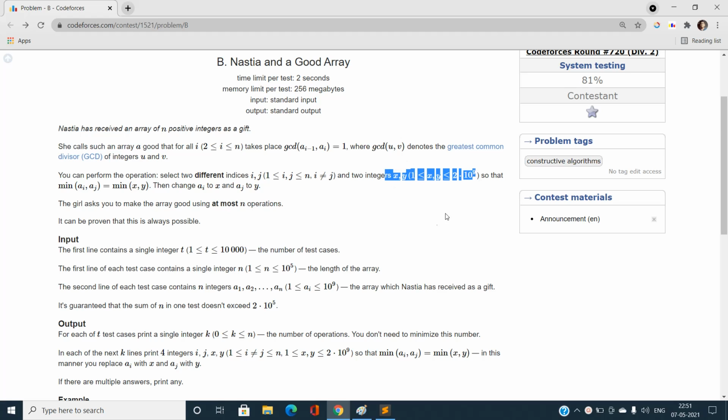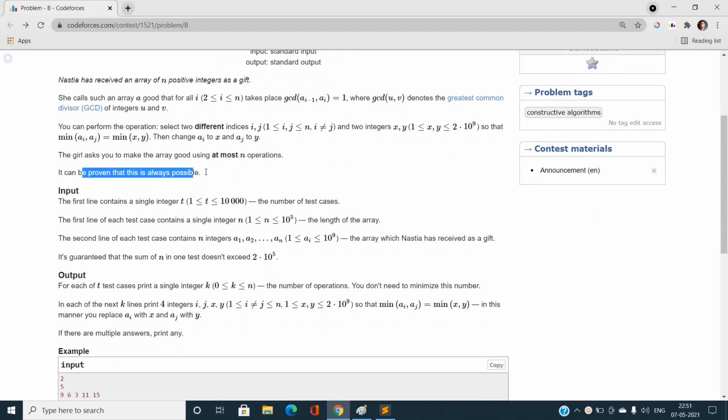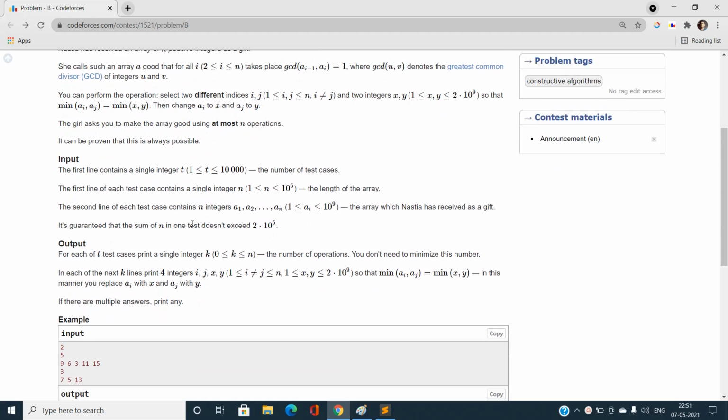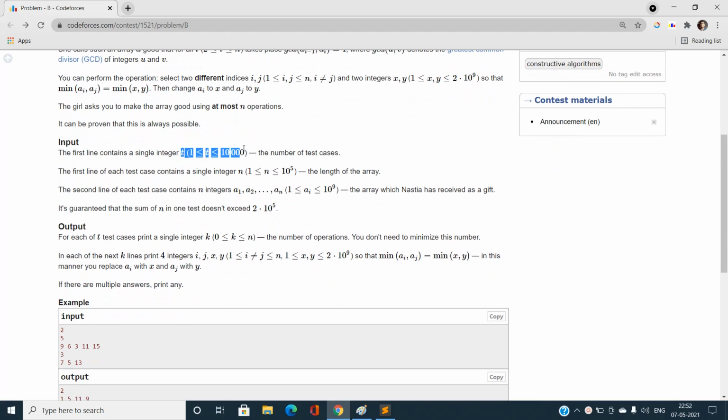It can be proven that the answer always exists. There are up to 10 to the power 4 test cases and n varies up to 10 to the power 5, so we must think of an O(n) or O(n log n) solution, so that we achieve an AC verdict over these test cases.